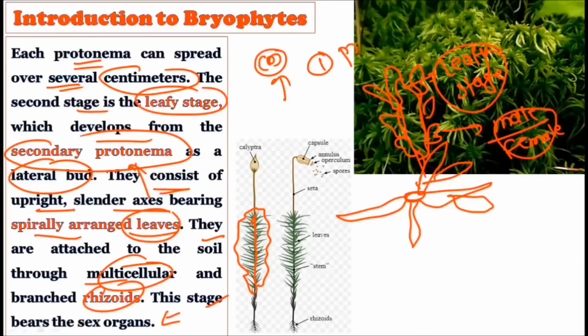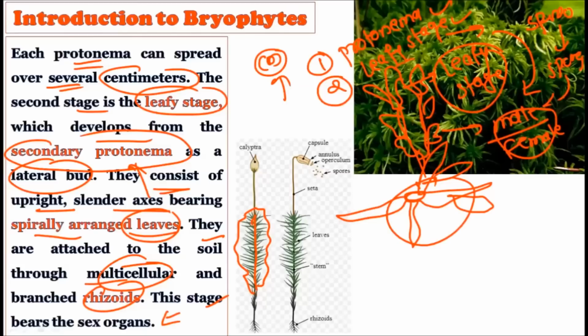So in the life cycle of the mosses, we find two stages. The first is the protonema stage. You should carefully remember this because you have to write these stages in the UPSC mains. Protonema stage, and then the leafy stage. This leafy stage is later responsible for creation of the male and female gametes, which fuse to form the sporophyte. Again, this sporophyte will produce the spores, and spores again germinate into the primary stage, the protonema stage, and the secondary stage, the leafy stage. So this is how it revolves.